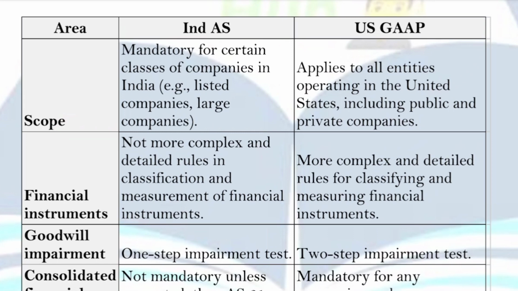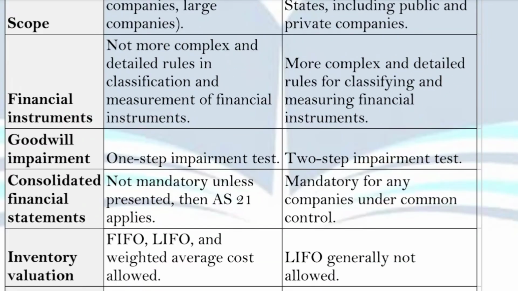The accounting standards available in the US make the classification and measurement of financial instruments a very complex, very time consuming and very lengthy process. So that is the reason Indian AS is less complex than US GAAP in terms of financial instruments.